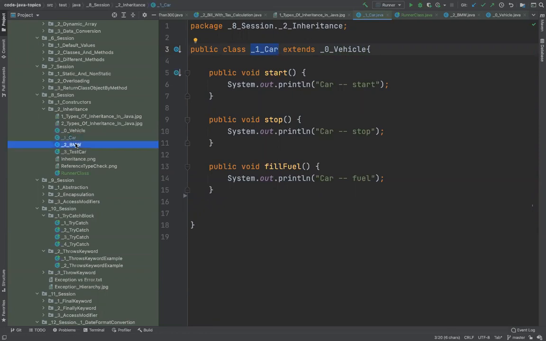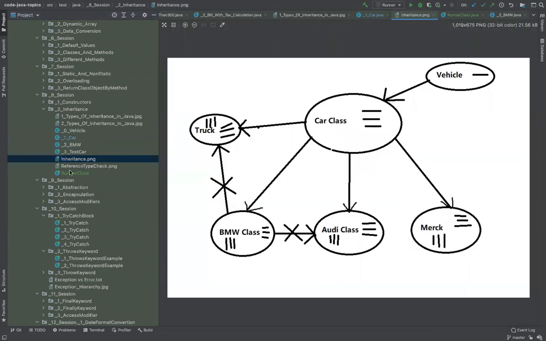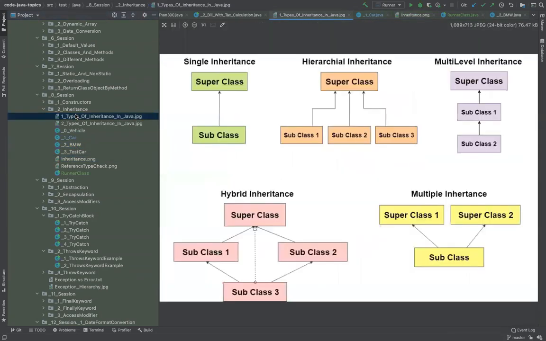Now another thing here is the concept of multi-level inheritance. Let me open this diagram again. So you see there's single inheritance. What we saw in vehicle and car is an example of single inheritance. Now there can be hierarchical inheritance. That means one class is extended in multiple classes, which is also okay. This is car, this could be something else, this is vehicle. Multiple classes are inheriting from a single class. This is also permissible. It is allowed in Java.